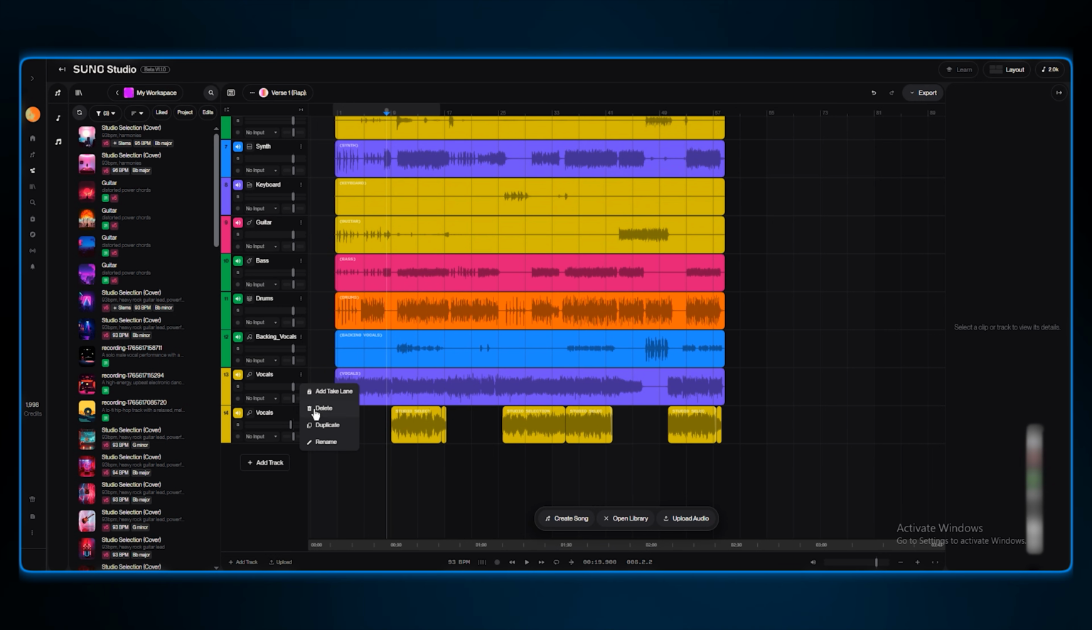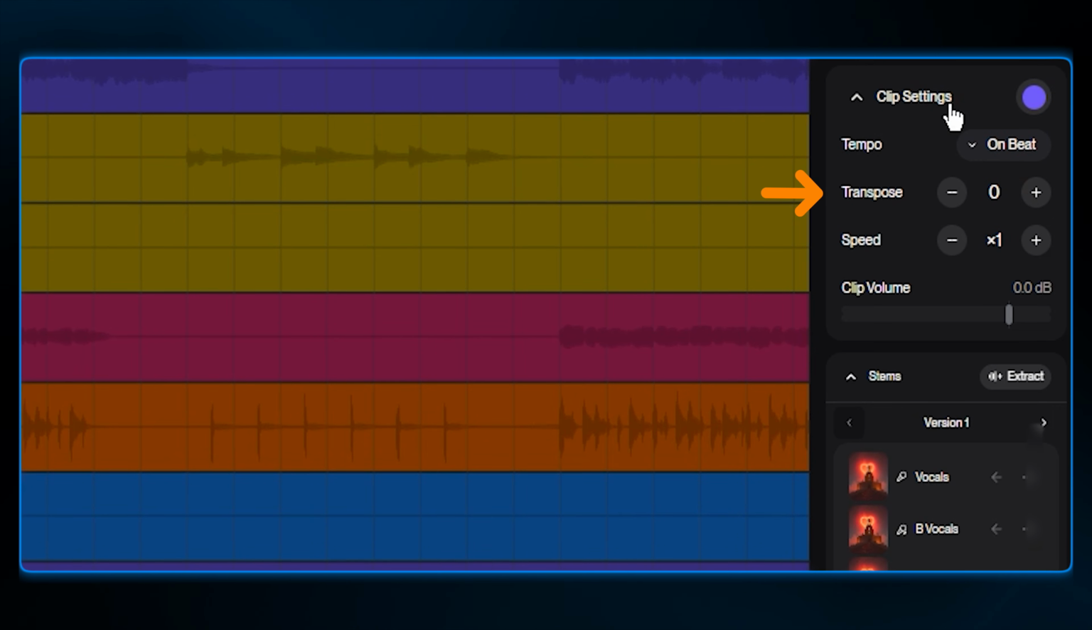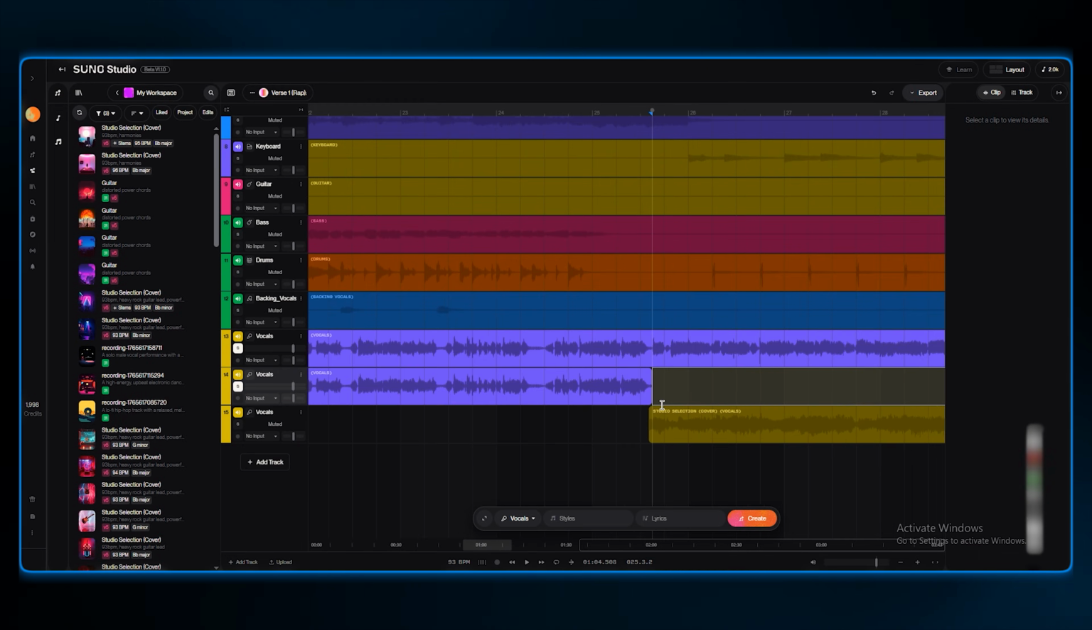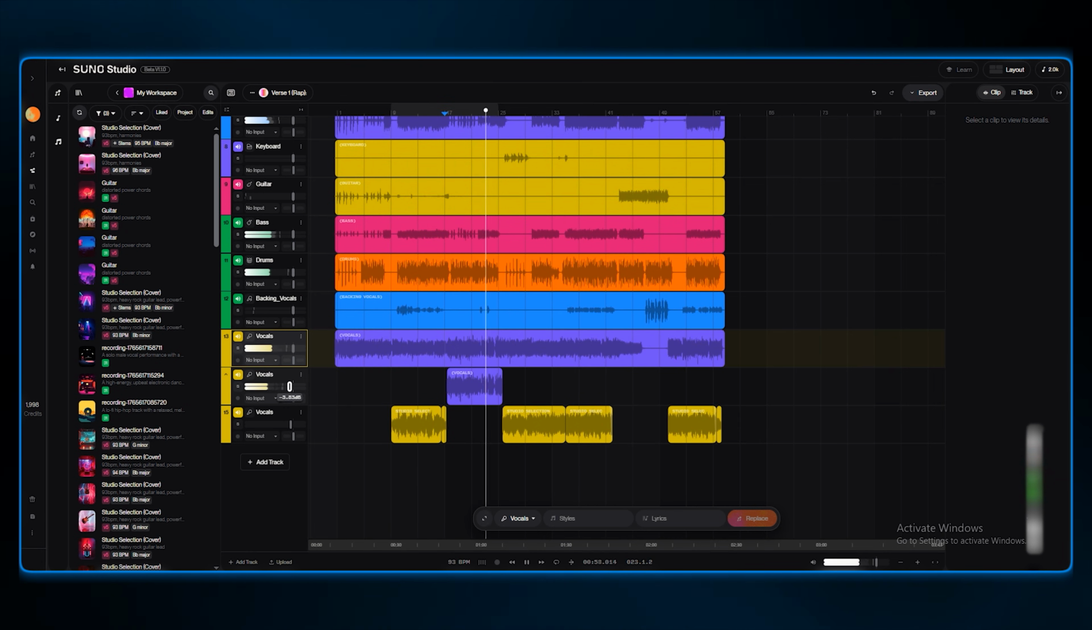I'm copying its rap section to a new track. Under the clip settings for this new vocal rap stem, look for transpose. I'm setting transpose to +4. This pitches the voice up. It gives it a crunchy, textured sound. I'm keeping this volume a bit low, just underneath the main vocal.